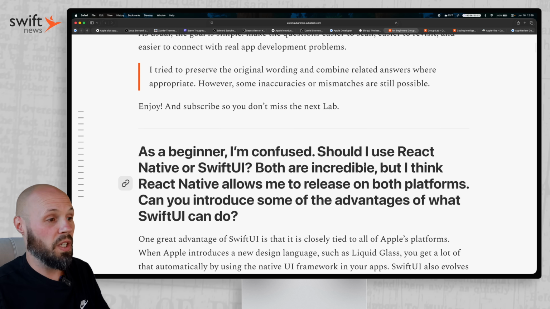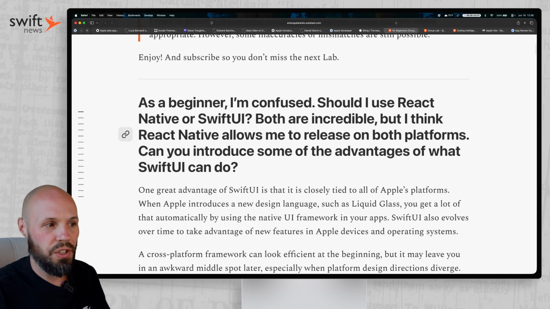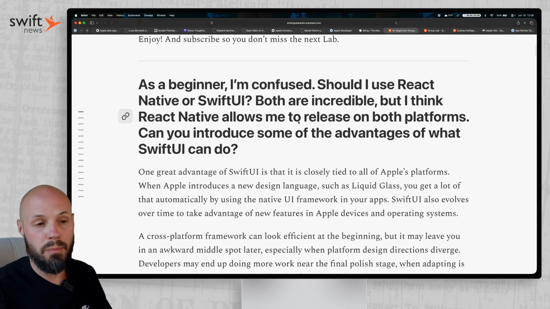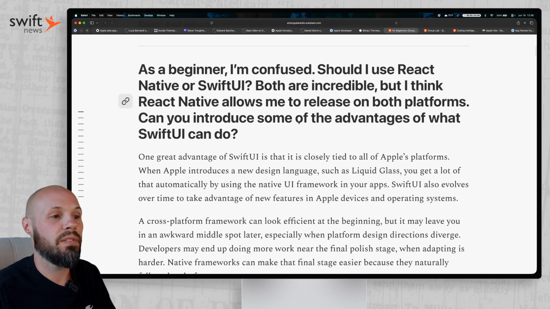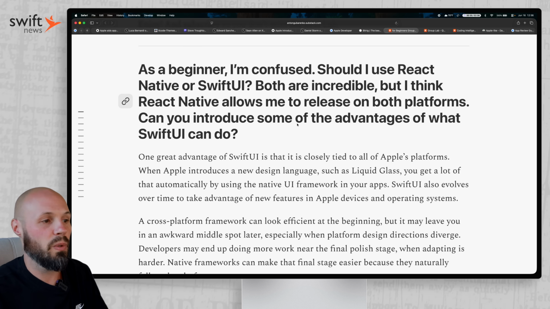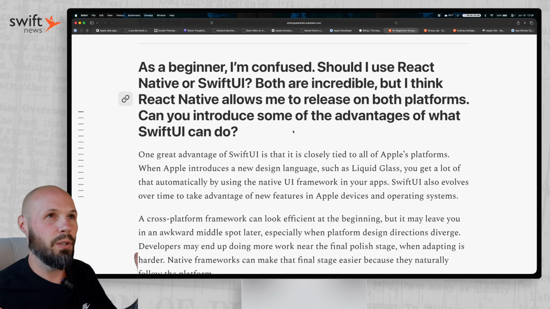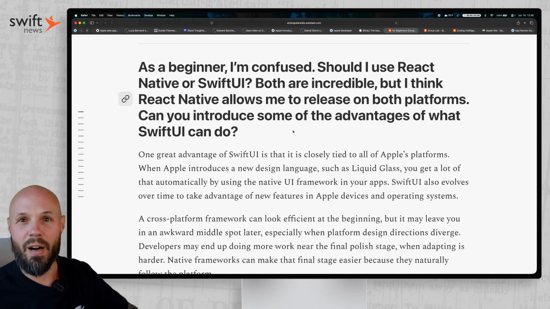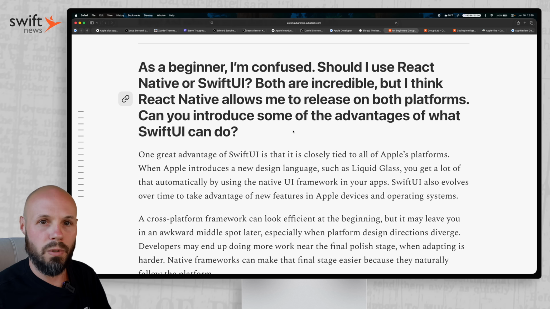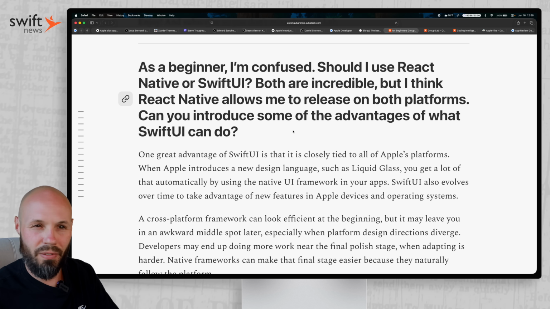The first question a beginner may have: I'm confused. Should I use React Native or SwiftUI? Both are incredible, but I think React Native allows me to release on both platforms. Can you introduce me to some of the advantages of what SwiftUI can do? That's a common question when you're first coming in, because I talk to new developers a lot. They automatically think, well, I have to have iOS and Android. Why would I not? They don't realize the pitfalls of supporting both platforms and how much extra work that actually is.